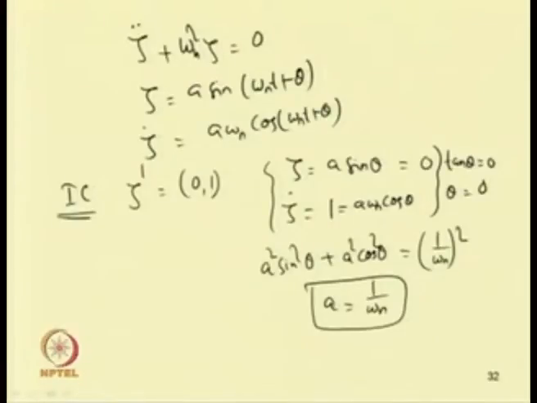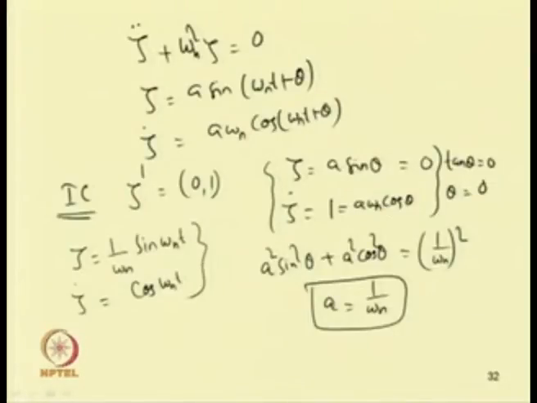So, the solution we have is zeta equal to 1 by omega n sin omega n t, and zeta dot equal to a omega n, with a equal to 1 by omega n. So, this becomes cos omega n t.